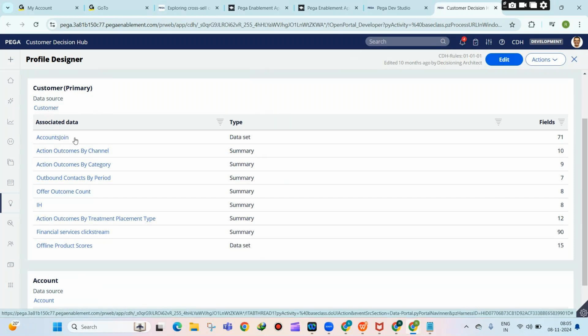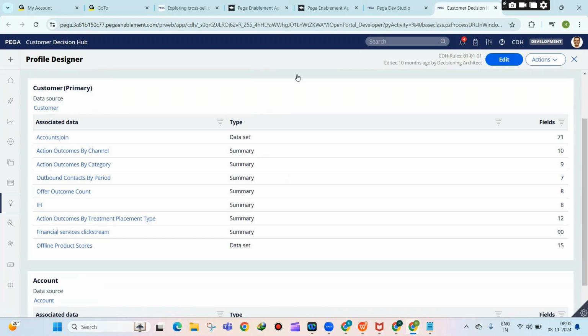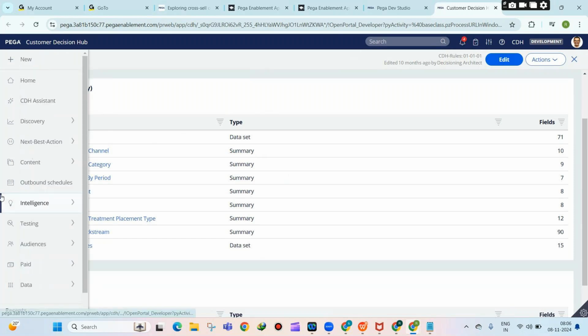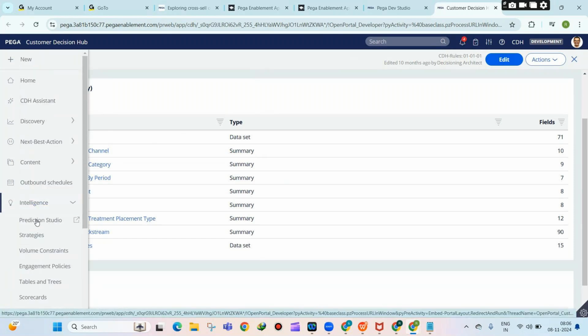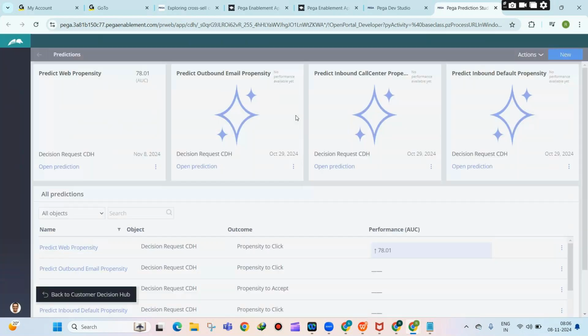So that we get the information on what savings accounts this customer has, what corporate accounts this customer has. All that information you can get by doing a join from the customer table to the accounts table. In our examples we will see some credit cards table, some personal loan table, and we will do a join and get the data. That's what we will do in the coming sessions. So this is how you will configure the associations in your application in order to get the associated data of your context.